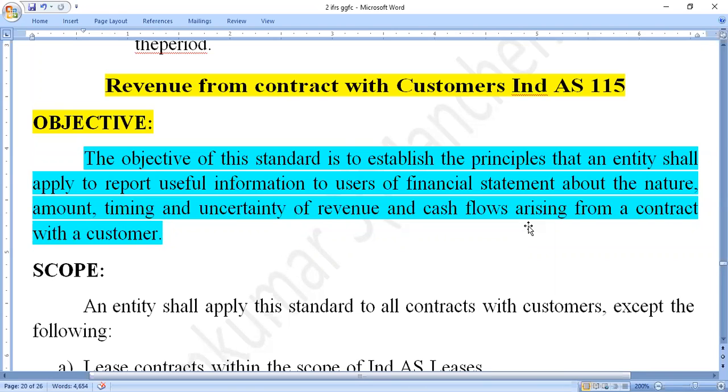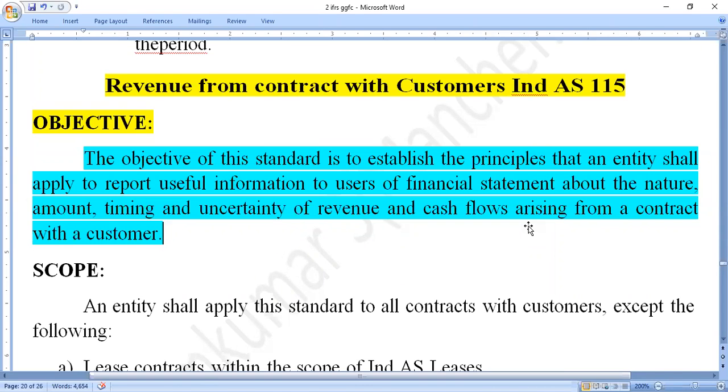Who are the users here? They are called the external users or the internal users, that is, the shareholders, stakeholders, creditors, and investors. All these persons are the users of the organizational information, whether it is financial information or any other type of information. Such information is essential and we should give it to the users of the organization.